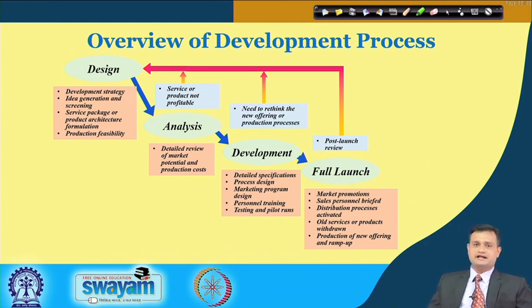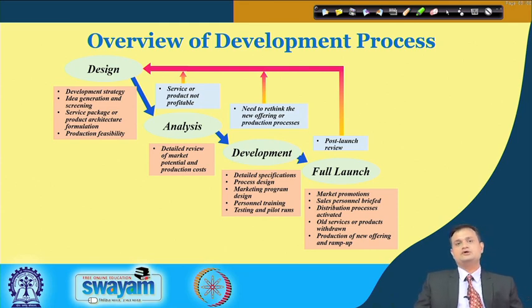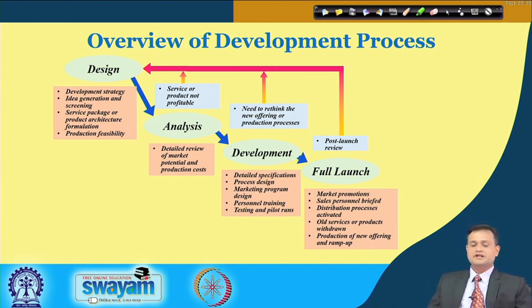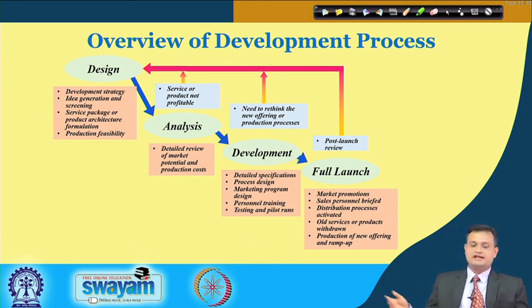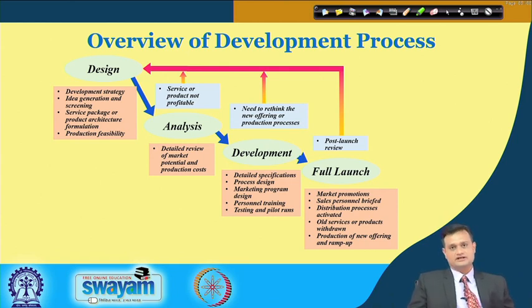You go one step ahead, that is the analysis stage. So here, if the service or product is not profitable, you try to analyze the detailed review of market potential and production cost. You go to the third phase, that is development, and here you need to rethink the new offerings or production processes to meet this new set of offerings. So you would like to draw detailed specifications, process design, marketing program, people training, and testing and pilot runs.